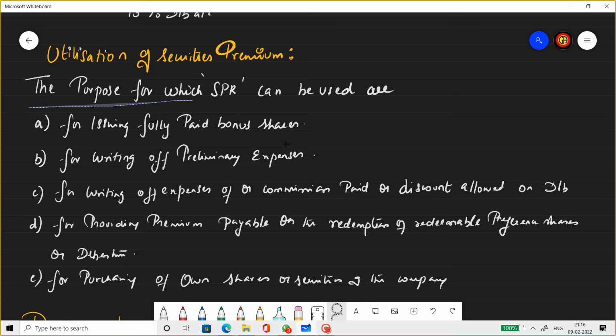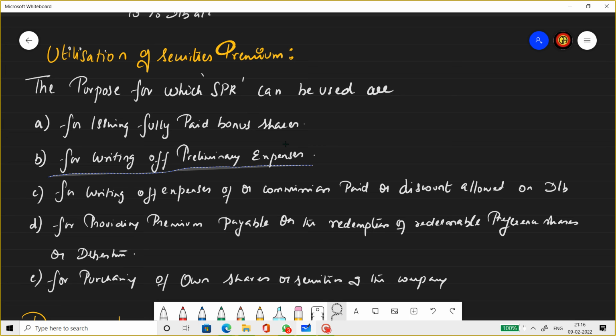So the purposes for which SPR can be used are: the SPR fund can be used for issuing fully paid up bonus shares. So if the company intends to issue bonus shares to its employees or to its directors, if it's fully paid up, then SPR fund can be used for that.